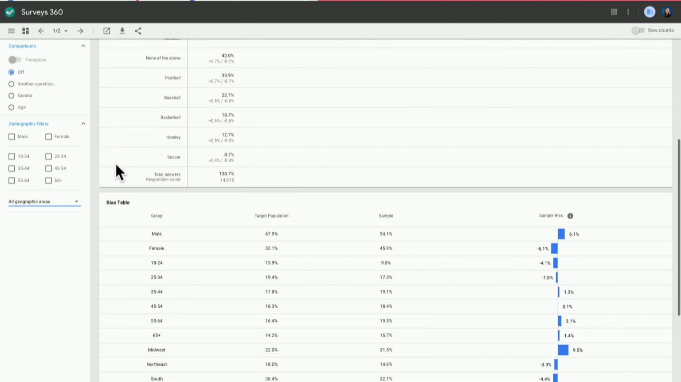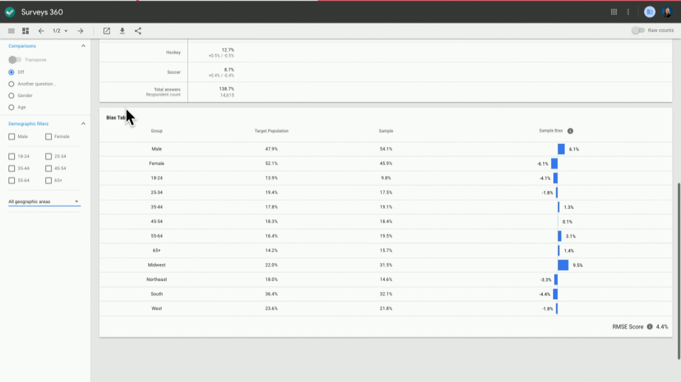If you scroll down, you can see some more advanced reporting for the market researchers out there who might be interested in any sort of bias coming from your sample pool. You'll see by age, gender, and geography if we are oversampling or undersampling based off of this bias table. For example, the target male population for internet users is about 47.9%, but here we targeted 54.1%, so we slightly oversampled for men.